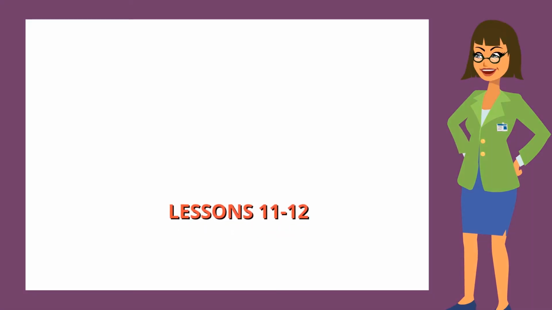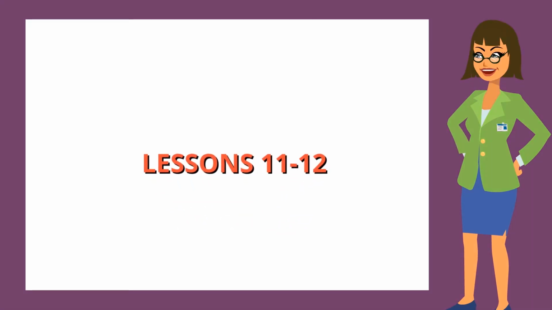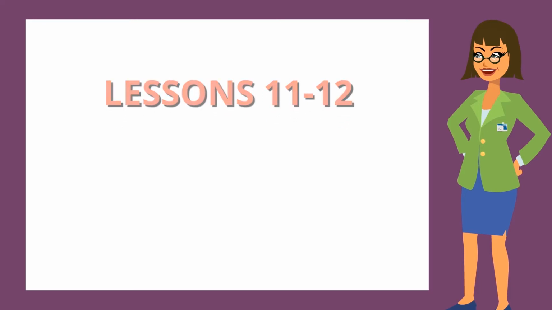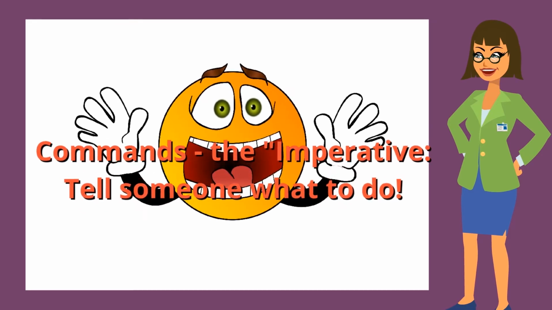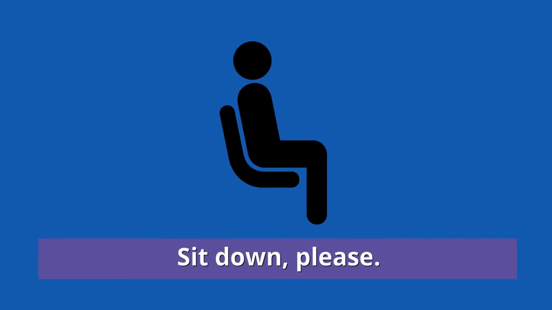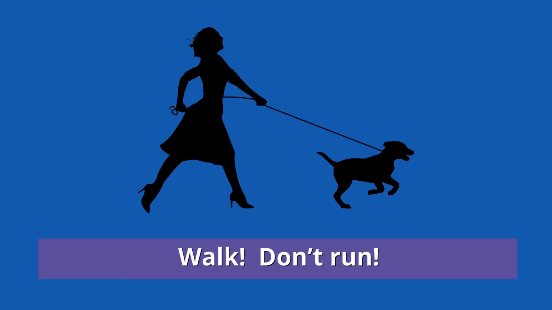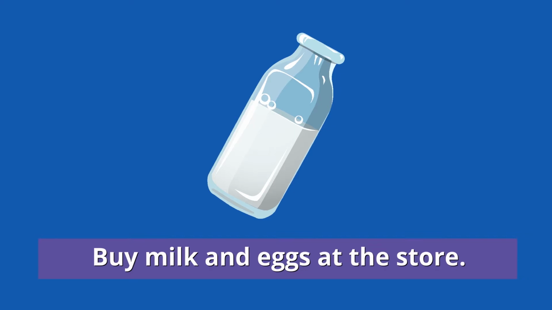In lessons 11 and 12, we will learn how to tell people what to do in Spanish. We will do this with command forms, or imperative. In this case, we tell someone directly what to do, in their presence, or in a note. Sit down, please. Walk, don't run. Buy eggs and milk at the store.